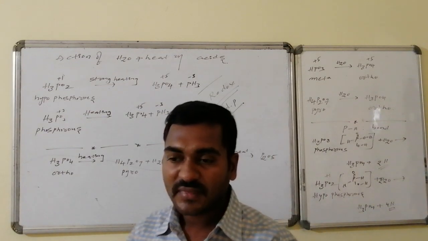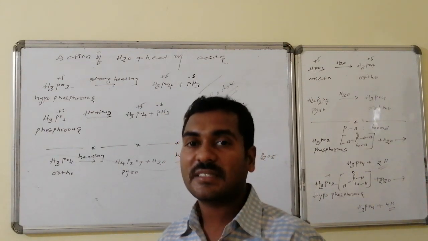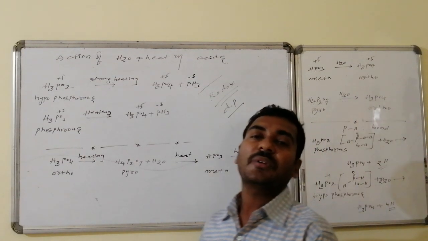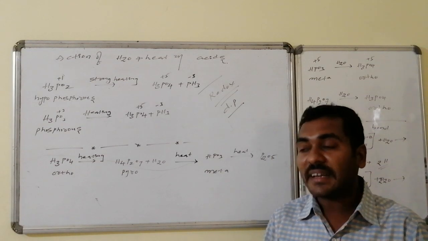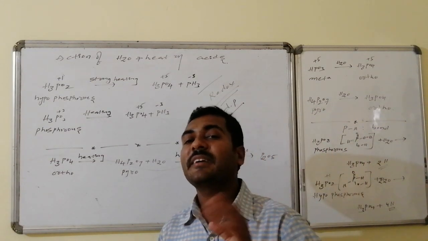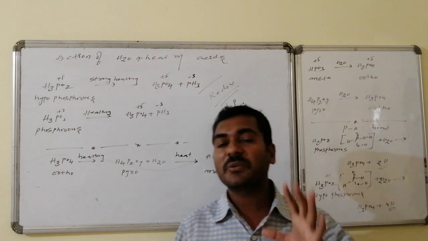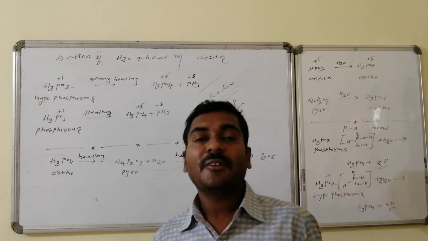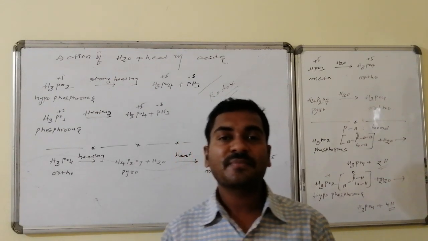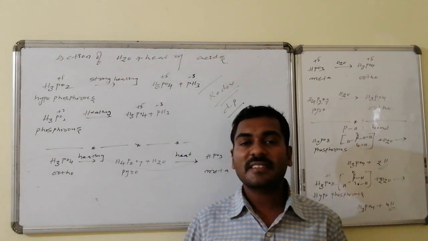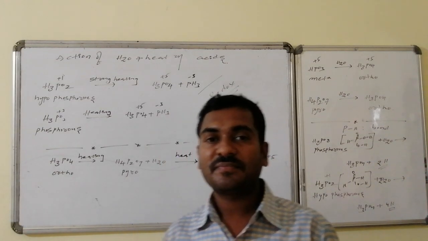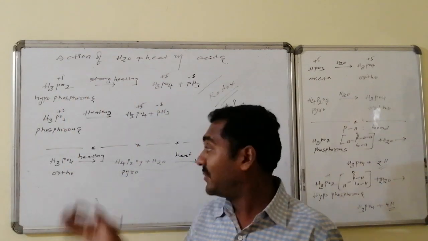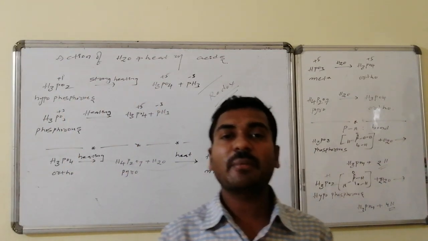This is case 1. Case 2: suppose it has a chance to lose a water molecule, then what happens? This is possible if there is no reduction and no oxidation, and that can be possible if it is maintaining a higher oxidation state. Once again I am bringing this to your prime notice: elimination of water is possible if it is maintaining a higher oxidation state. If it is not maintaining a higher oxidation state, then it will participate in disproportionation. To participate in disproportionation, it should maintain an intermediate oxidation state. If it is higher, then there is no chance of chemical transformation.